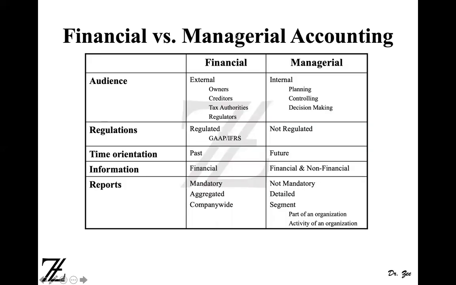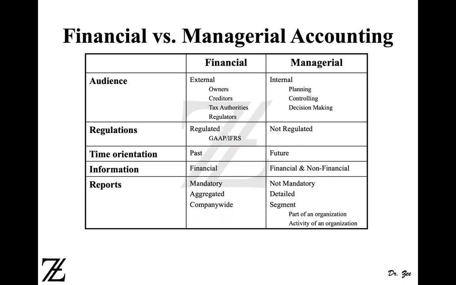Time orientation for financial statements is past. So the reports are past oriented. You have to use past data, the data from the previous month, the sales from the previous month, previous quarter, previous year to prepare the income statement, right? The cost of goods sold from the past month, for the past quarter, or for the past year or financial year to prepare the financial statements for the company. So the time orientation for financial accounting reports is past oriented, whereas managerial accounting reports are future oriented.